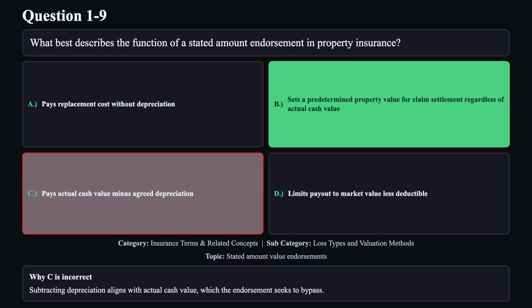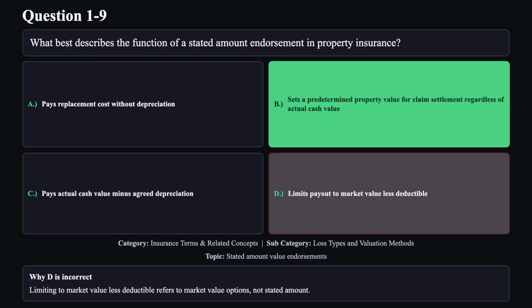Reason C is not correct. Subtracting depreciation aligns with actual cash value, which the endorsement seeks to bypass. Reason D is not correct. Limiting to market value less deductible refers to market value options, not stated amount.